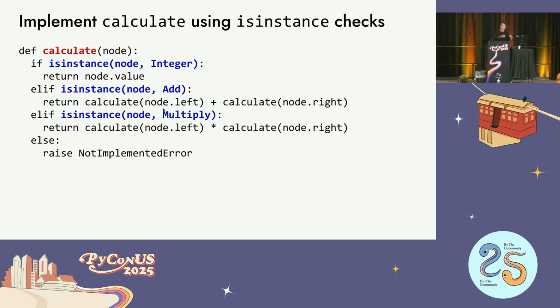That's my operation. I'm going to show you this in more detail in just a second, so don't worry. Multiply, same thing. Calculate both of the nodes, multiply them together, and return the result. And if you don't know what the node type is, you haven't seen it before, you just return an error. You're like, I don't know what that is. So this works just fine, works great, uses isinstance, which is basically like, is this object a type of this class? That's what it does. It's built in.